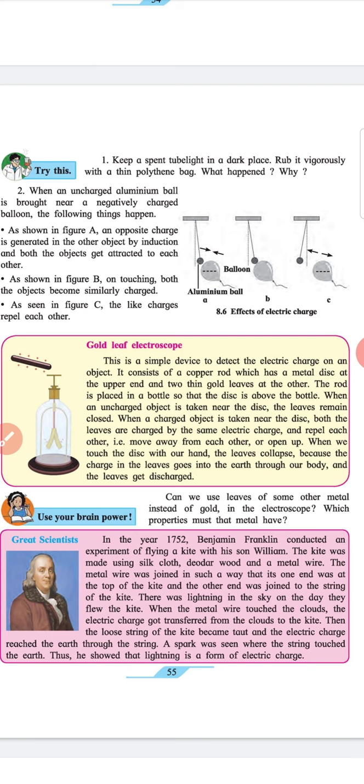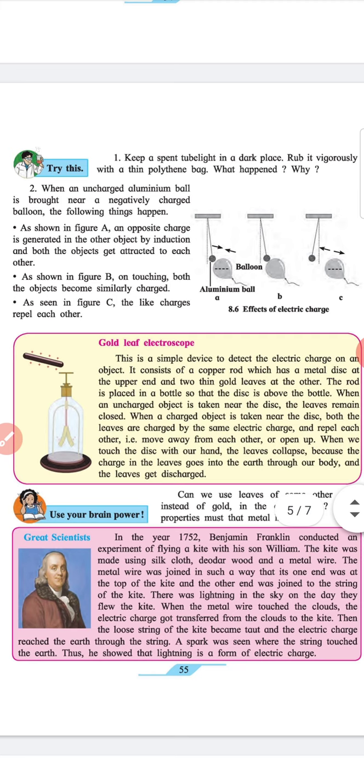Heading: Try this. 1. Keep a spent tube light in a dark place. Rub it vigorously with a thin polythene bag. What happened? Why? 2. When an uncharged aluminium ball is brought near a negatively charged balloon, the following things happen.